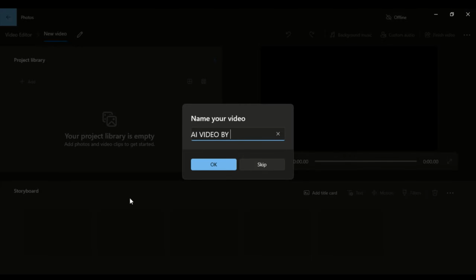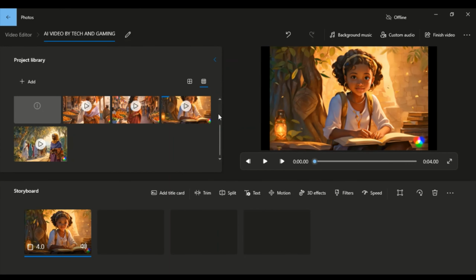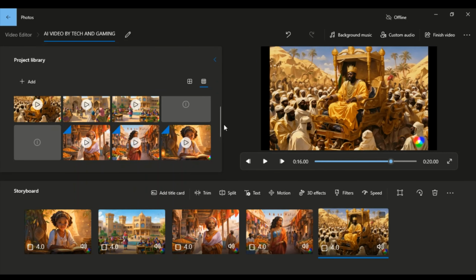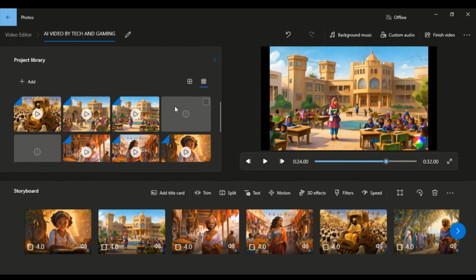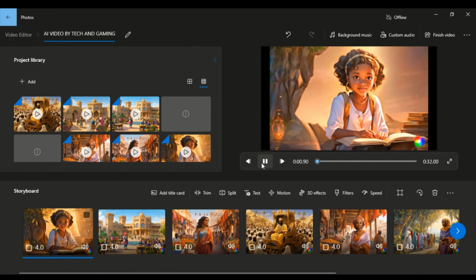Open your video editor and start a new project. I will call this AI Video by Tech and Gaming. Now click on Add to select the scenes from AI. Select all your scenes and add them to your project library. Once they are added, it is time to arrange them in a sequence. I will reorder them to fit the story.